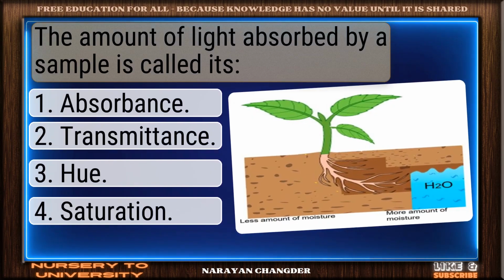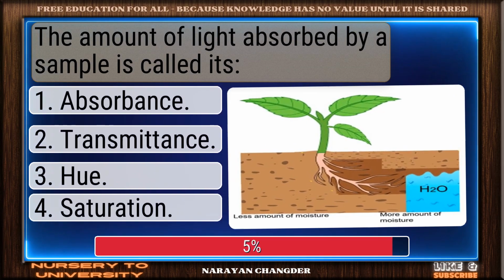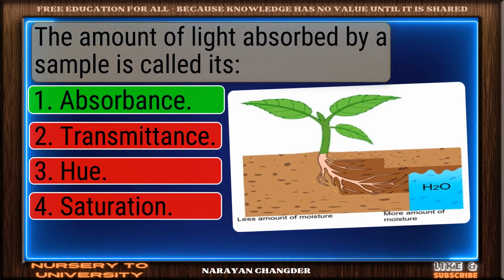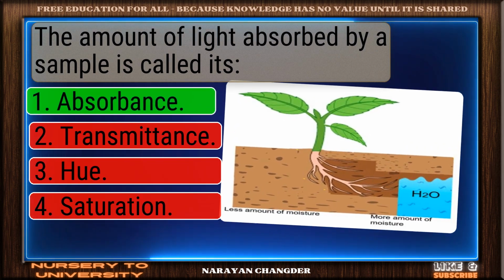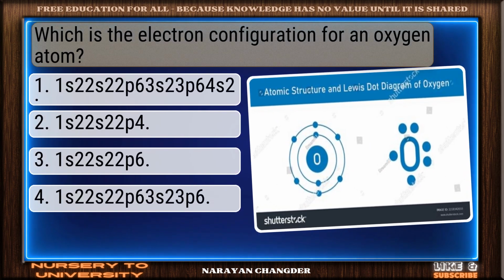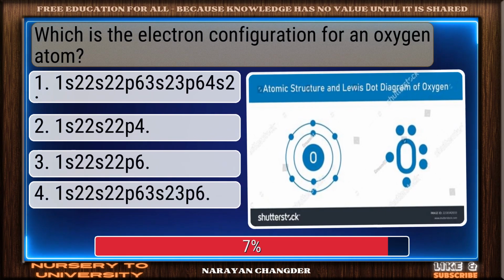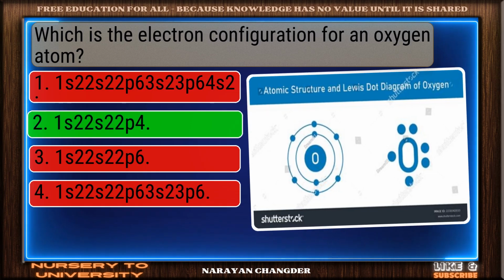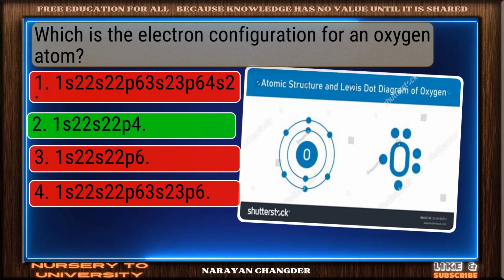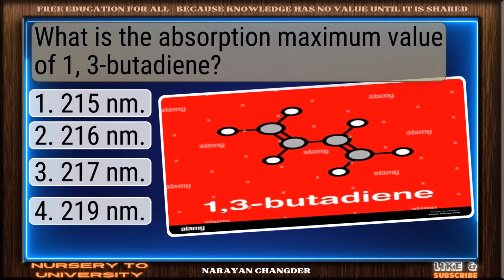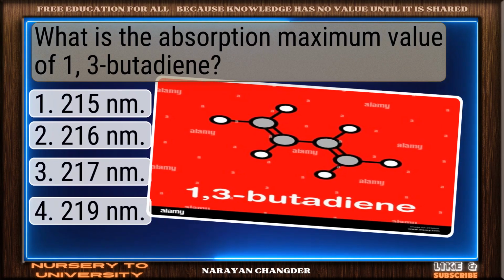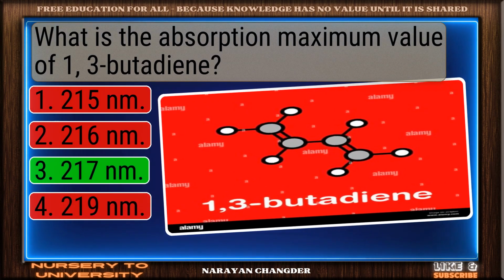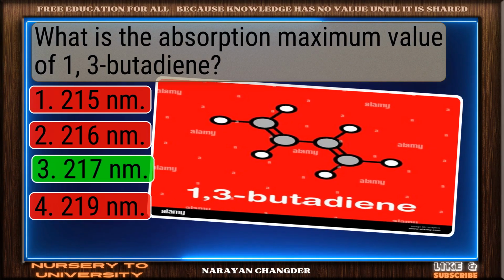The amount of light absorbed by a sample is called its. Well reasoned. Absorbance is the correct choice. Which is the electron configuration for an oxygen atom? Exactly. 1s2 2s2 2p4 makes sense, and it is the right choice. What is the absorption maximum value of 1,3-butadiene? On track. 217 nm is the correct answer.